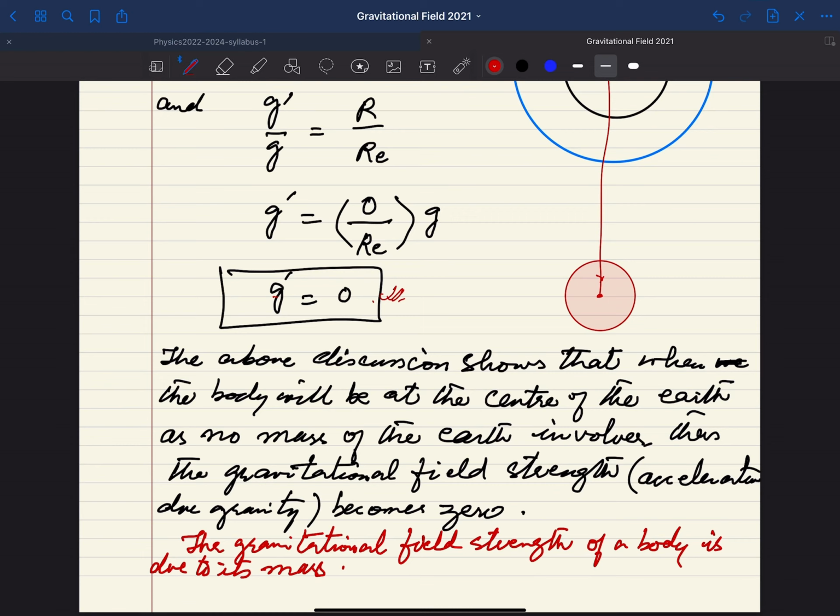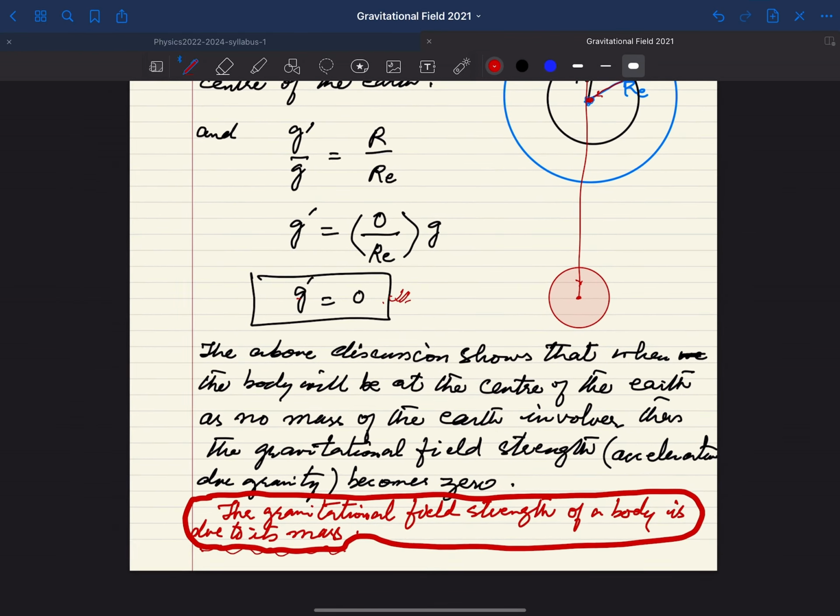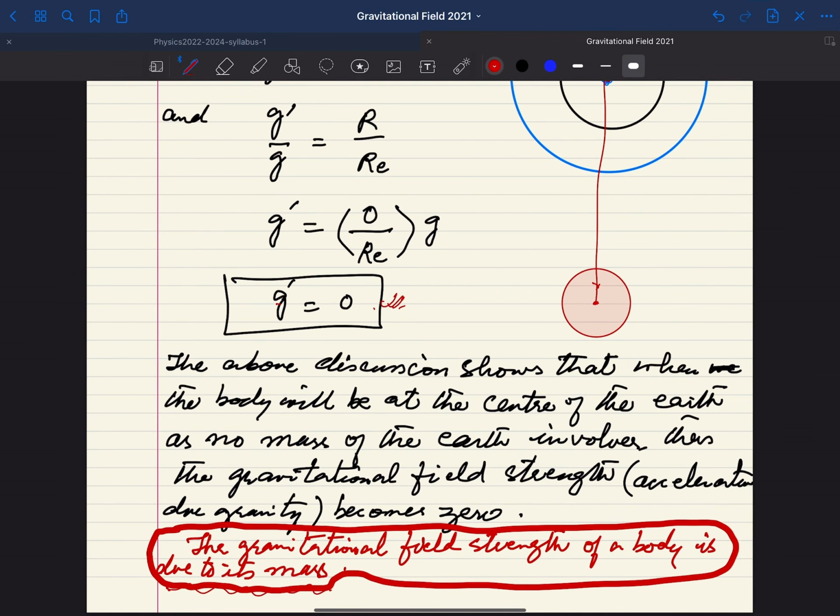So simply you can say the gravitational field strength of a body is due to its mass. This is the most important conclusion, that the gravitational field or gravitational force is because of the mass. If there is no mass, there will be no gravitational field or gravitational force.